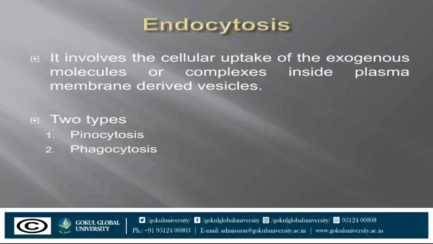So moving on to endocytosis. Endocytosis is the engulfment of exogenous molecules or complexes inside plasma membrane derived vesicles. It is mainly of two types, that is phagocytosis and pinocytosis.